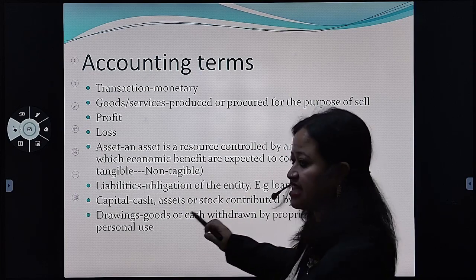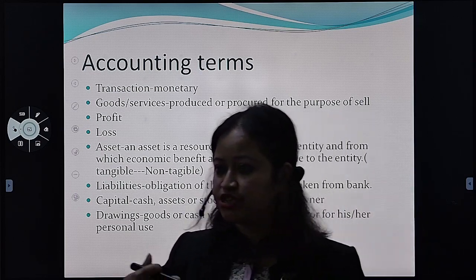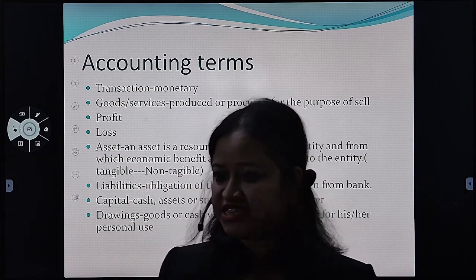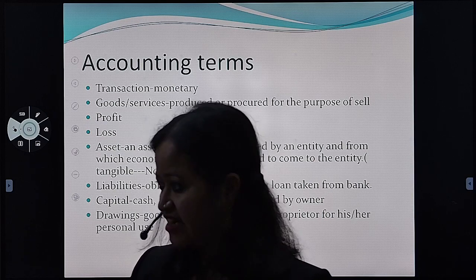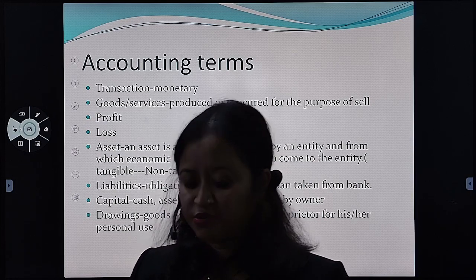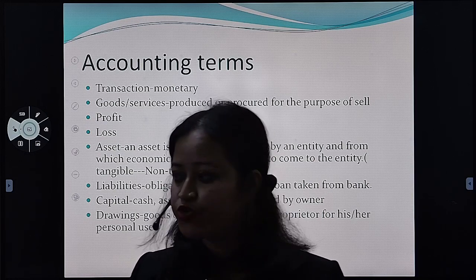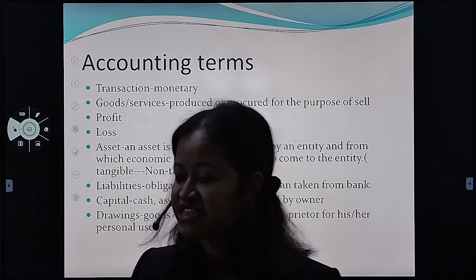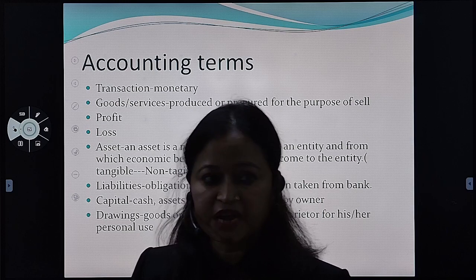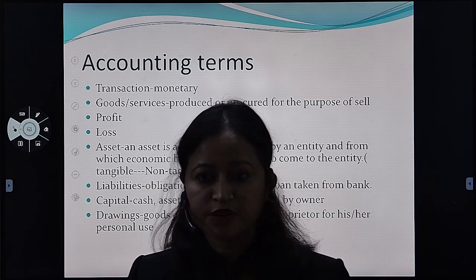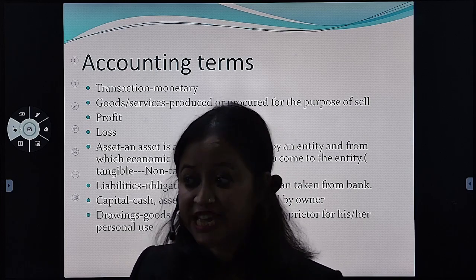Or we can say money. Suppose you have introduced some money into the business. So here, as I've told you about journal, when capital is introduced into the business, that means in the business money is coming in. Money is coming in, right? In my beauty parlor, money is coming in. So it will be cash account DR to capital account.